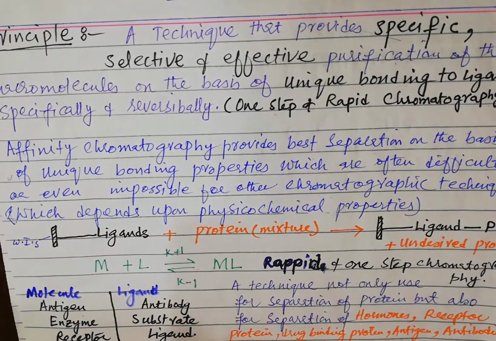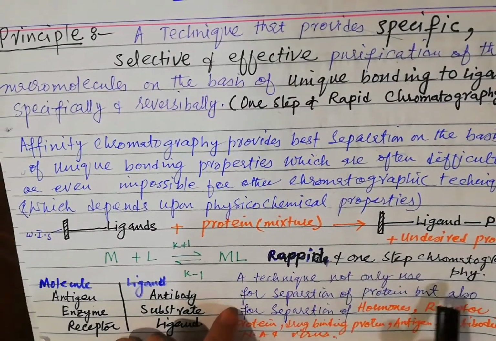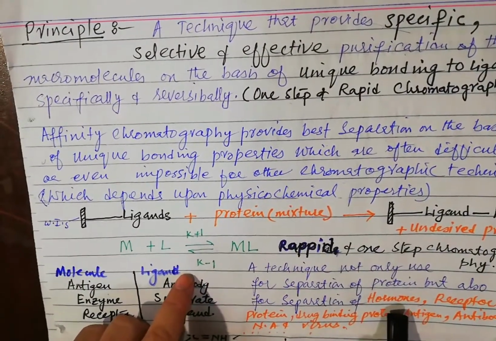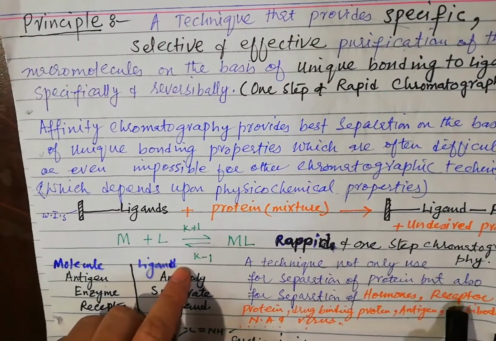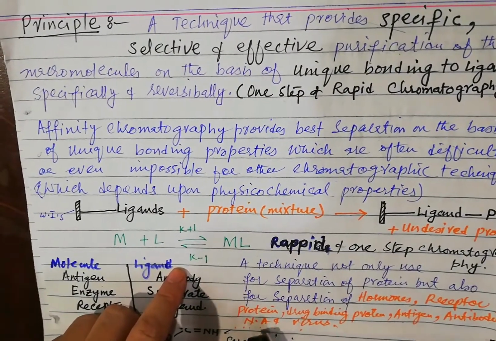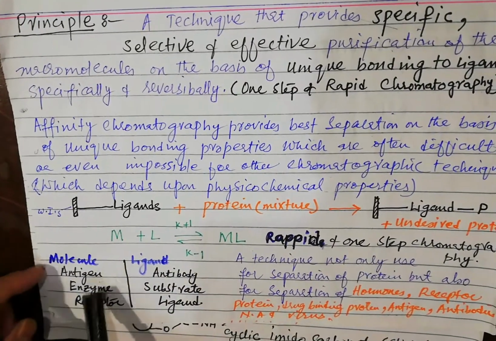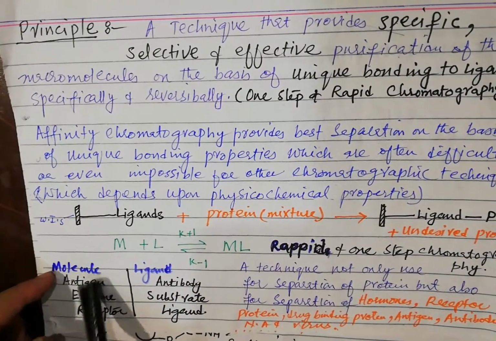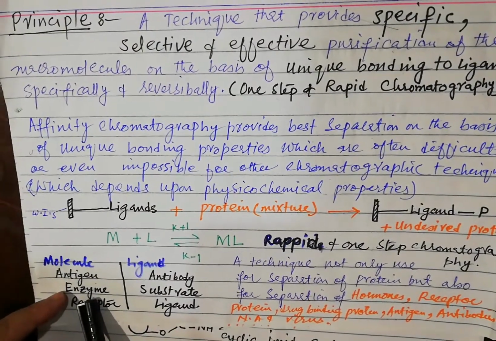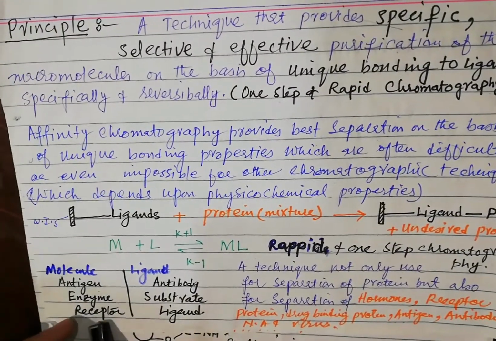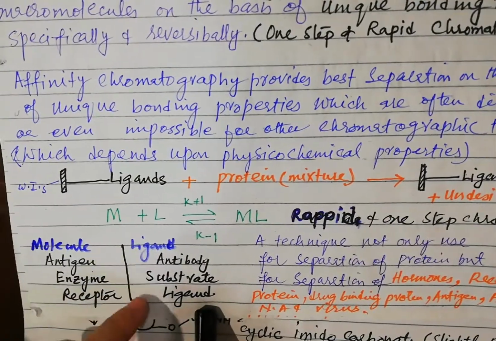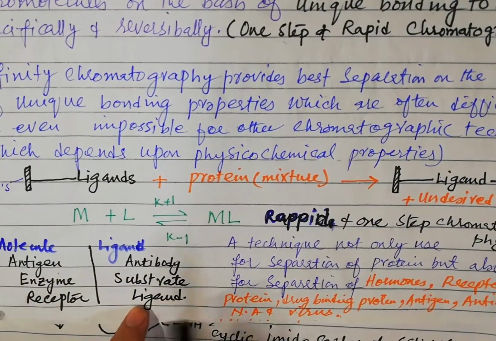This chromatographic technique is used not only for the separation and purification of protein, but also for the purification of hormones, receptor proteins, drug binding protein, antigens, antibodies, nucleic acid and virus. If our molecule is an antigen, the ligand will be the antibody. If our molecule is an enzyme, the ligand will be the substrate. If our molecule is a receptor, the ligand will be its specific ligand.